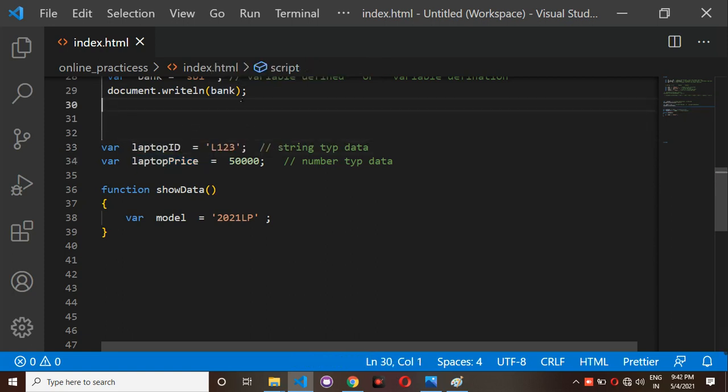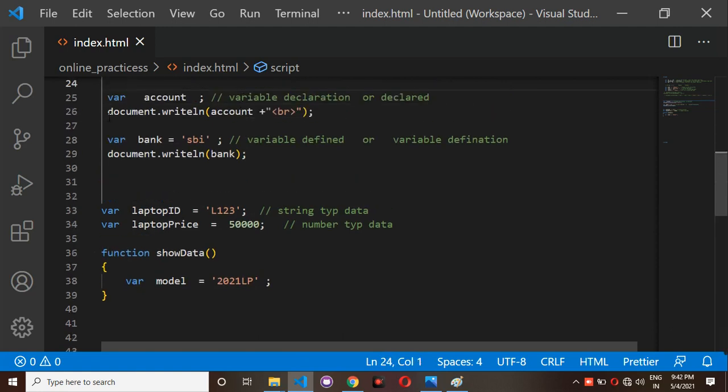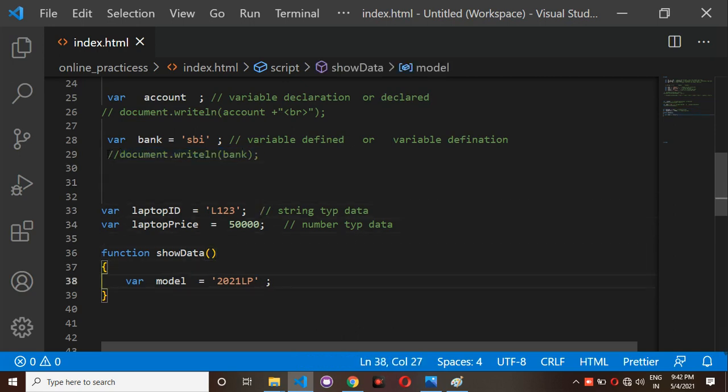So first I am commenting. I don't want to print these values, so that's why I am commenting here. Just observe here. This is a function. The function name is show. Inside the show function, I have written var model is equal to the model number. But outside of this function keyword, I am having a laptop ID, and the laptop price also.